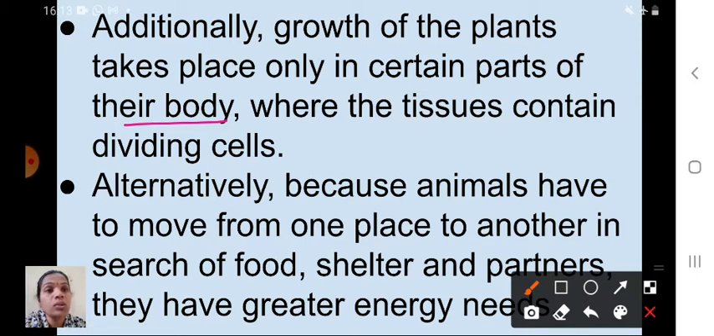So additionally, growth of the plants takes place only in certain parts of their body, isn't it? Where the tissues contain dividing cells. Alternatively, because animals have to move from one place to another in search of food, shelter and partners, they have greater energy needs when comparing the plants. So animals will move from one place to another for their food and shelter, isn't it children? So animals need greater energy when comparing to plants.